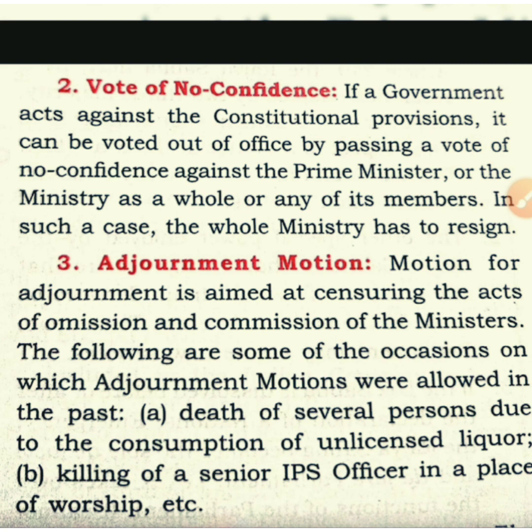So the adjournment motion may be brought by the speaker, and opposition parties may demand discussion on something else which has happened immediately in the country, and with immediate effect the speaker can bring the adjournment motion. So we can say that we can omit any matter which is going on in the house, and we can take another matter of importance, and the government has to answer on that particular event, or they have to tell what steps they have taken to normalize the situation.